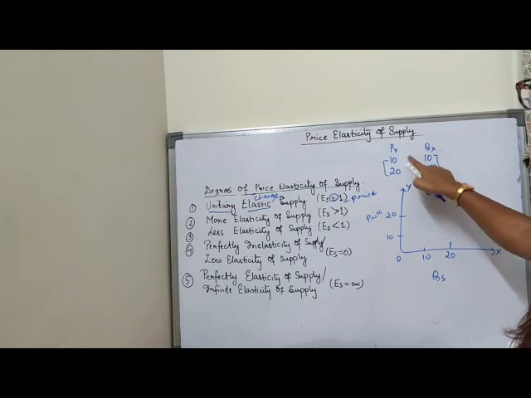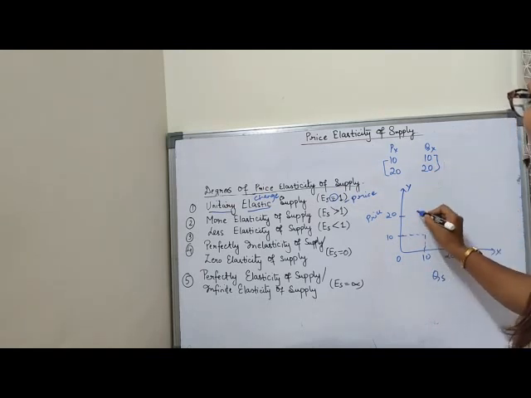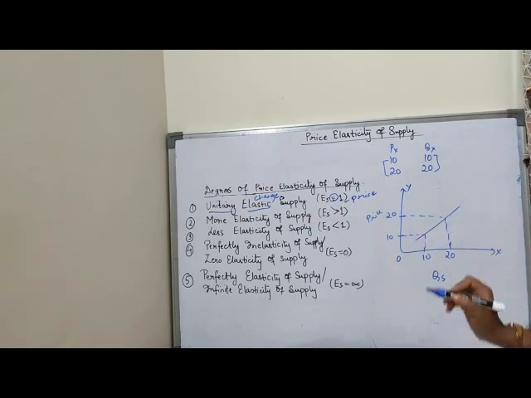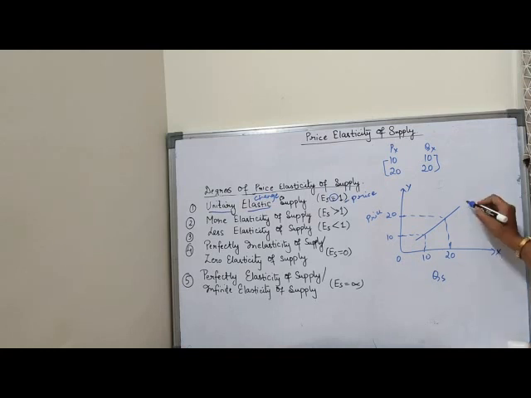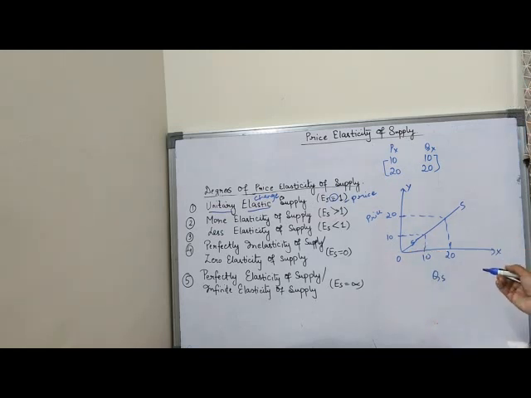Now when price was 10, quantity supplied was 10. When price was 20, quantity supplied was also 20. Now if you draw this one we will get the SS curve. So it is passing through the origin. So that means the above diagram shows that when price increases by 100%, my quantity supplied also increases by 100%. Clear? So this is the unitary elastic supply. I hope it is clear to you all.